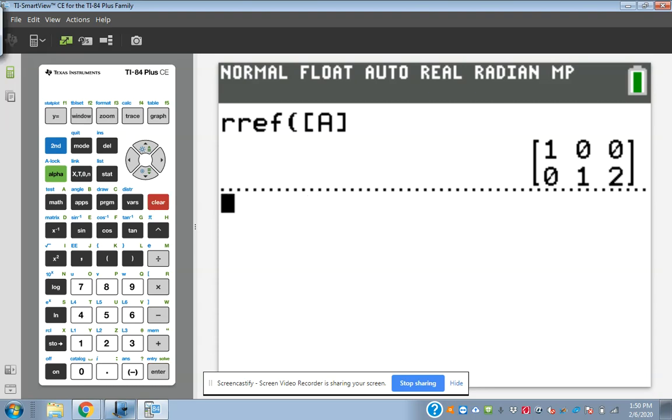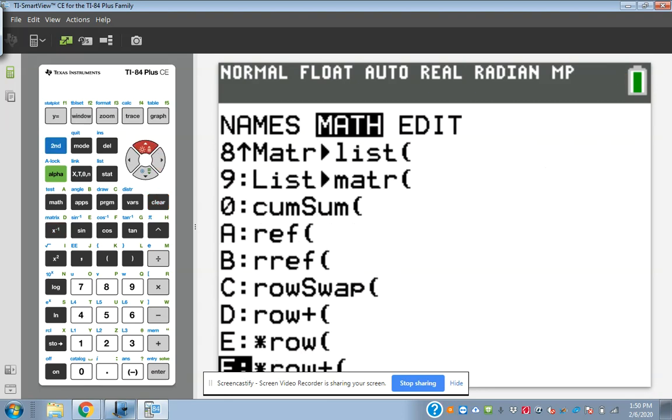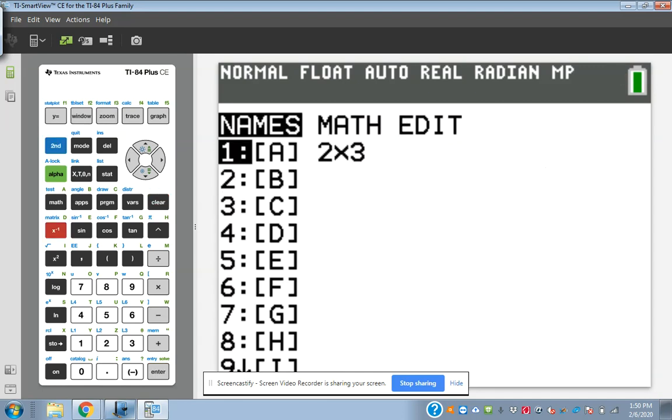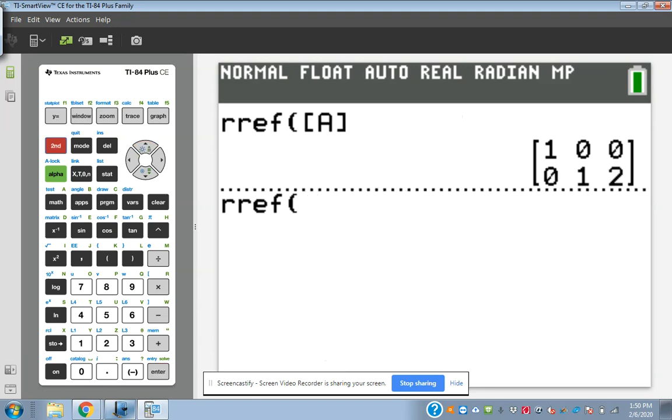If that bothers you, you can hit second matrix, go over to math, find RREF. Oops, I did the wrong one. Second matrix, math, RREF. I hit the up arrow one too many times. Second matrix, matrix A. Okay, that's the step-by-step way. There's several button pushes to do that.